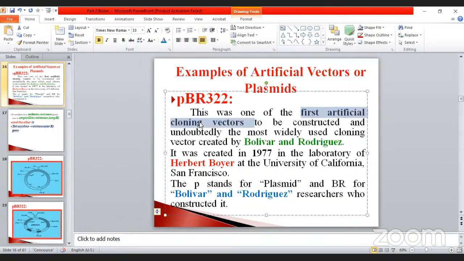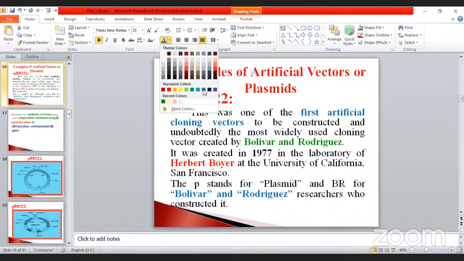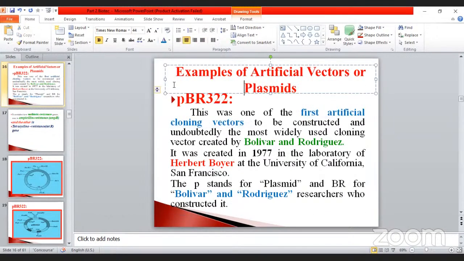Sometimes they ask the question. In the last three or four years' question papers, just go and check it. Which one is an artificial plasmid? Which one is not an artificial plasmid? These two questions will be there. Check it. Okay. So the first artificial cloning vector is called BR322.